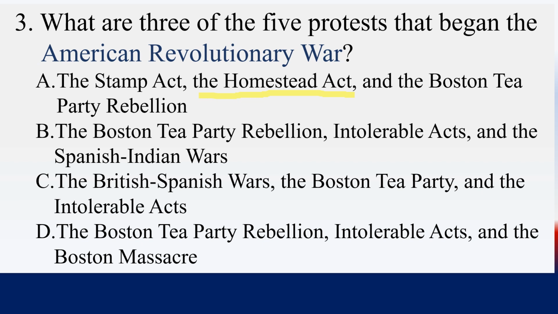And remember, July 4th, 1776 is when America gained its independence, or that's the date it was claimed. So we're talking about the latter parts of the 1700s. So your answer now, of course, has to be D, the Boston Tea Party. Remember, they threw tea into the harbor. Intolerable Acts are also called Coercive Acts, and also the Boston Massacre. Tea Party Rebellion, all this stuff led to a massacre, unfortunately.